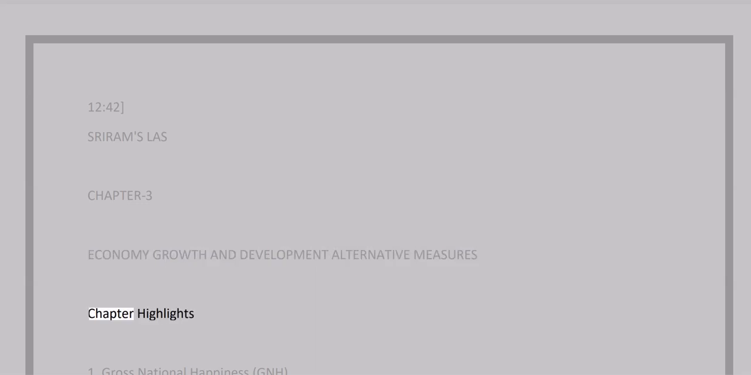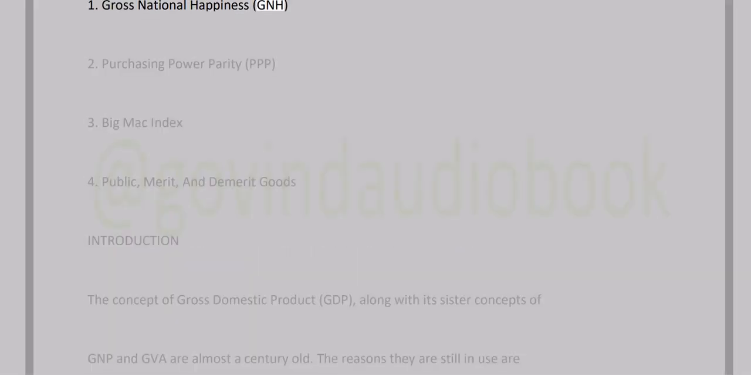and Development Alternative Measures. Chapter highlights: 1. Gross National Happiness, GNH. 2. Purchasing Power Parity, PPP. 3. Big Mac Index. 4. Public, Merit, and Demerit Goods. Introduction.